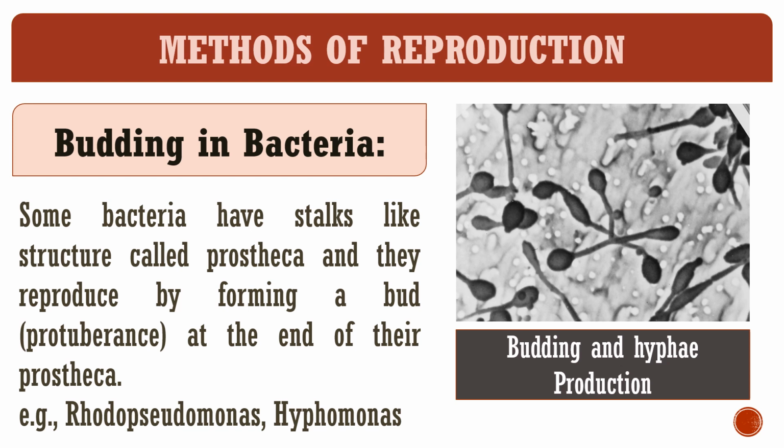In some organisms, the bud is also formed from the middle of the prostheca. This bud enlarges and eventually develops into a new cell which is separate from the parent cell, and the new daughter cell grows separately.